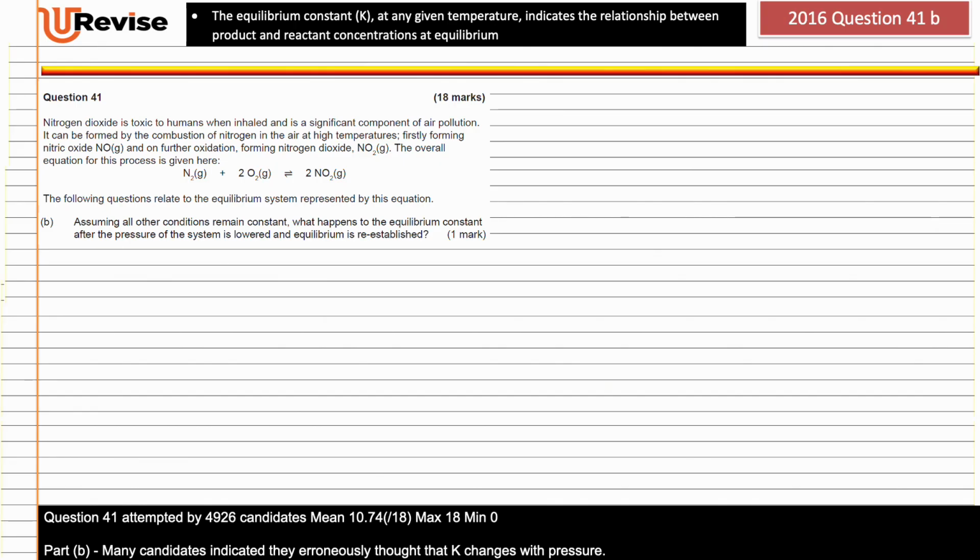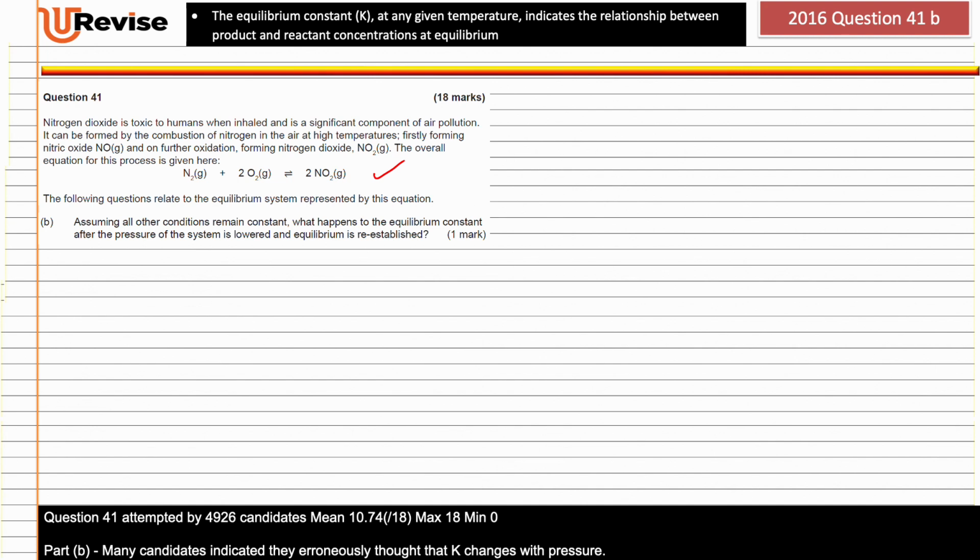Okay, let's take a look at question 41B from the 2016 exam. It reads, nitrogen dioxide is toxic to humans when inhaled and is a significant component of air pollution. It can be formed by the combustion of nitrogen in air at high temperatures, first forming nitric oxide and on further oxidation forming nitrogen dioxide. The overall equation for the process is given here. The following questions relate to the equilibrium system represented by this equation.